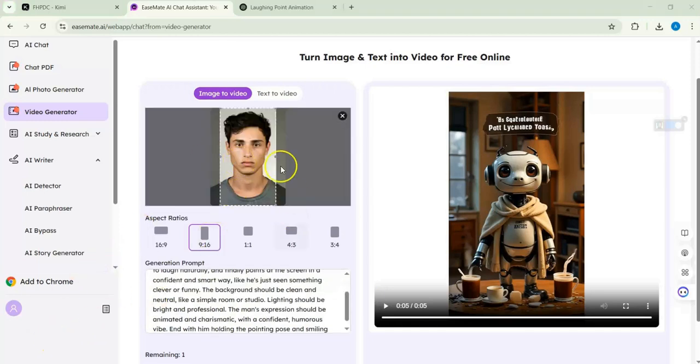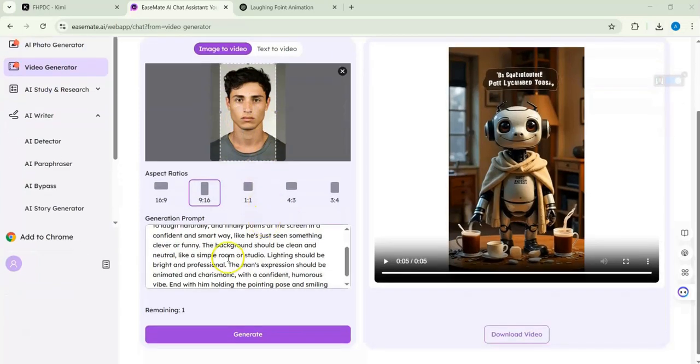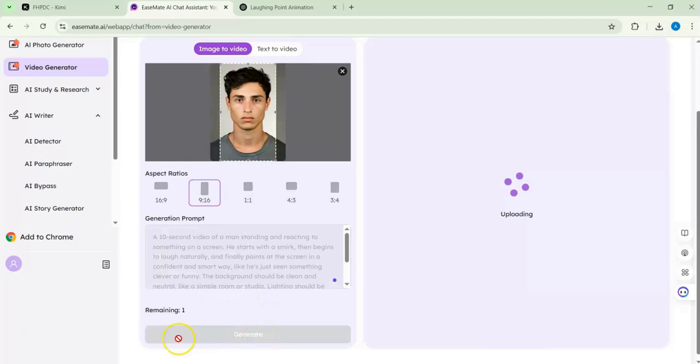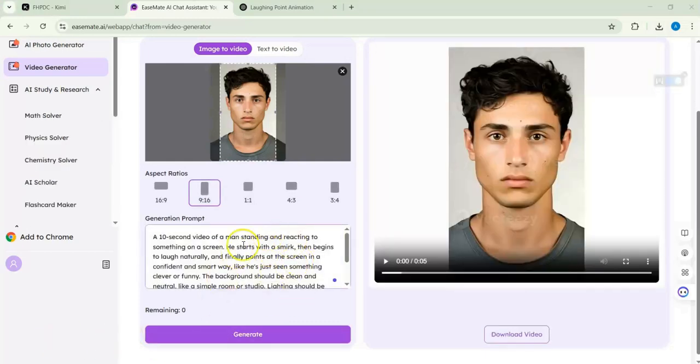So I have chosen this person. I put his image. This is an AI image. It has been created, and I gave it just a small description. I wrote a 10-second video now. So let's see what we will get generated. Here we got the video, but I see it's just 5 seconds.